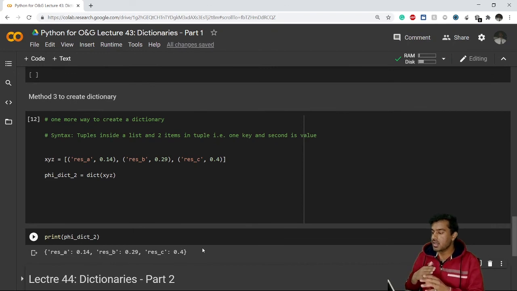So in all the three methods, we have seen how one method is different from another, and how we can get the same output using all three different methods. In this video I have told you how to create dictionaries. In the next video, I'll tell you how to access data and why it is easier to access data in dictionaries.